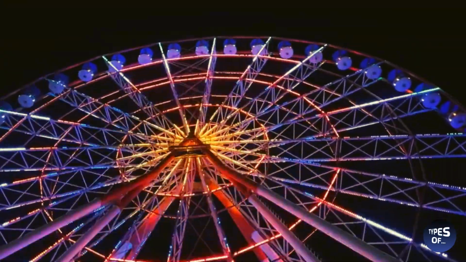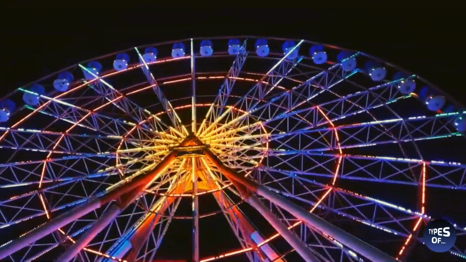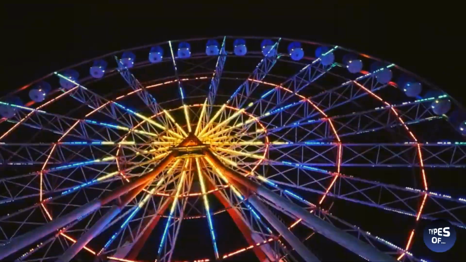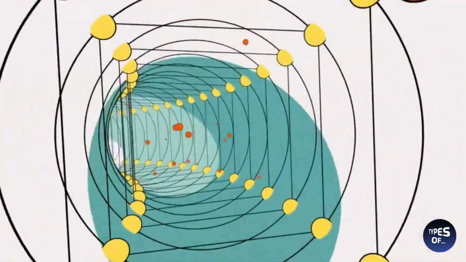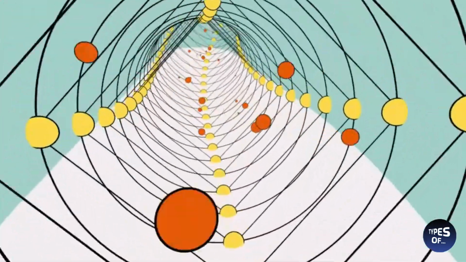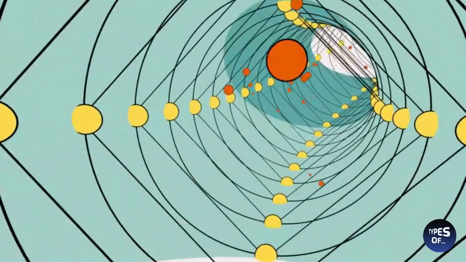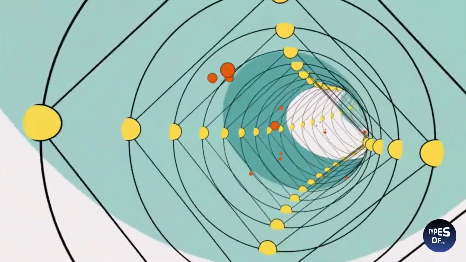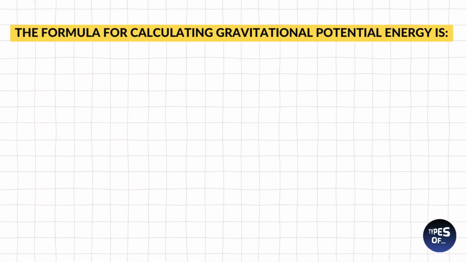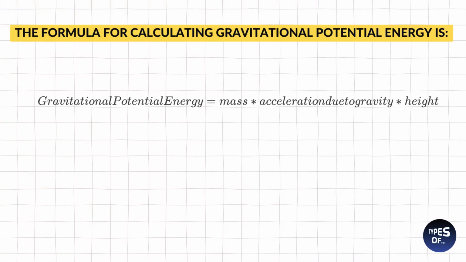Gravitational energy, also known as gravitational potential energy, is the energy stored in an object due to its position relative to a gravitational field. It is a form of potential energy that arises from the gravitational force between two objects with mass. The gravitational potential energy of an object depends on its mass, the acceleration due to gravity, and its height above a reference point.